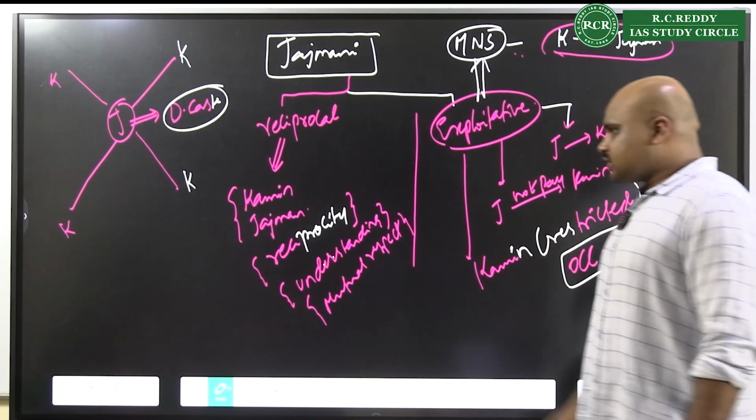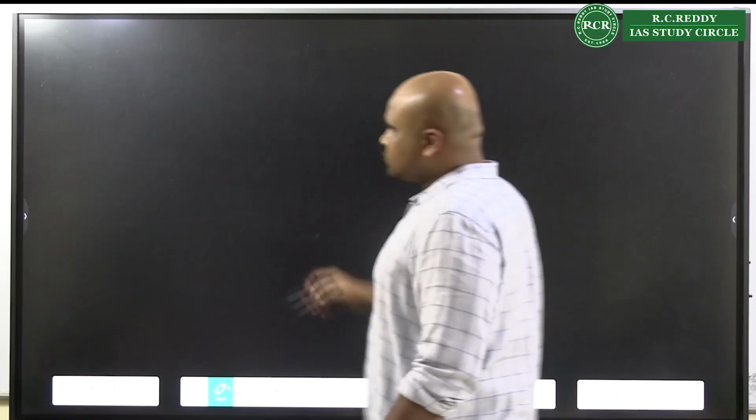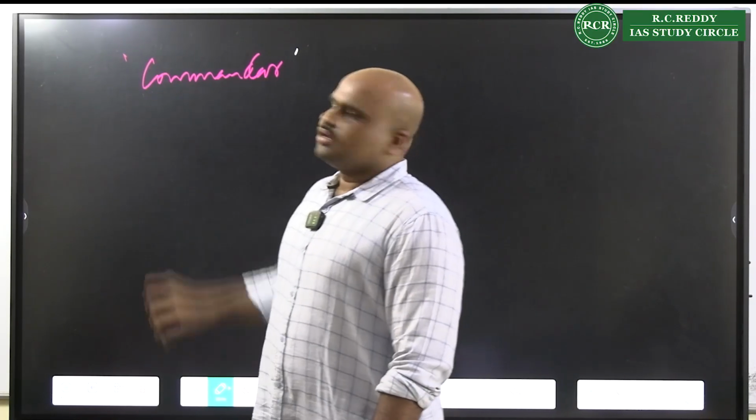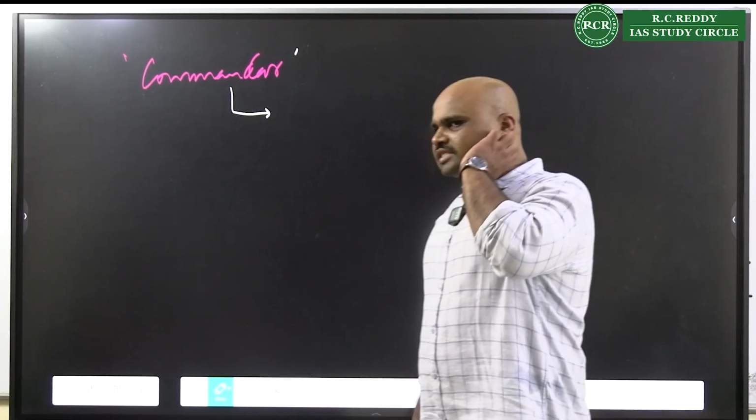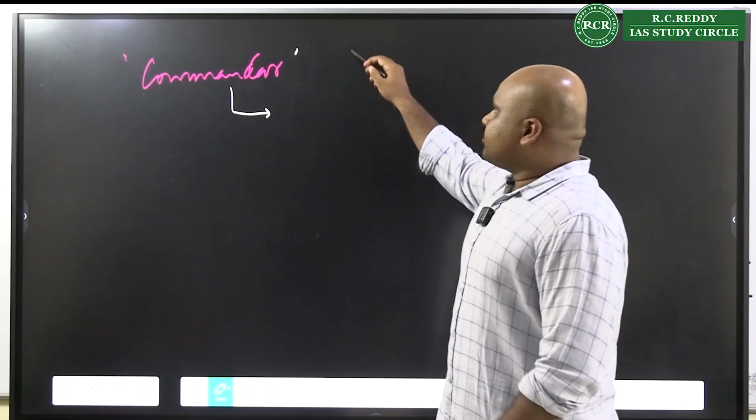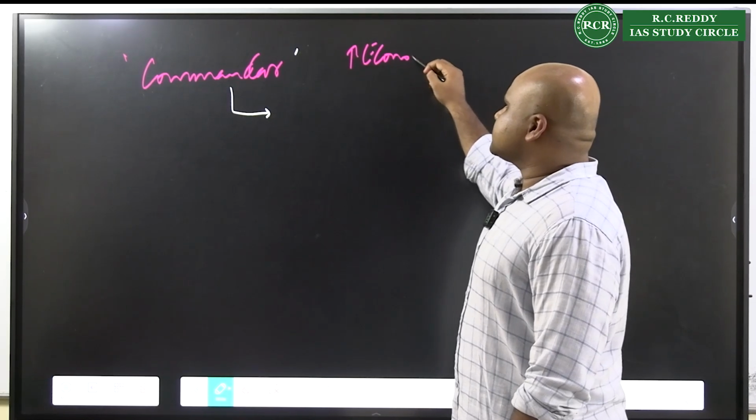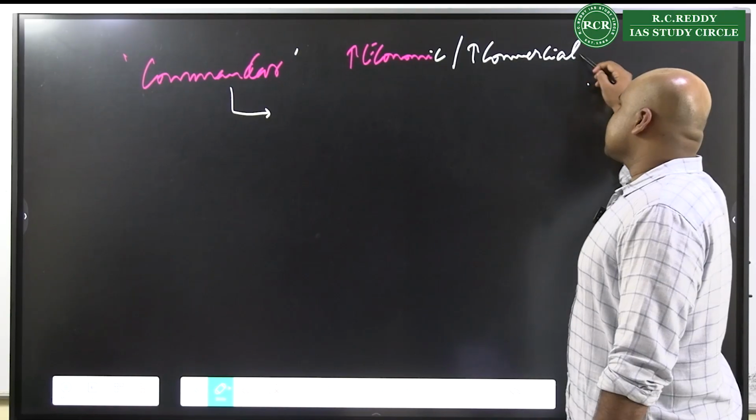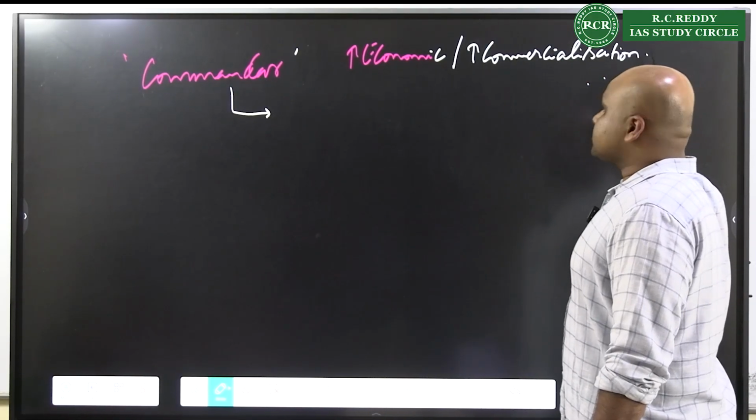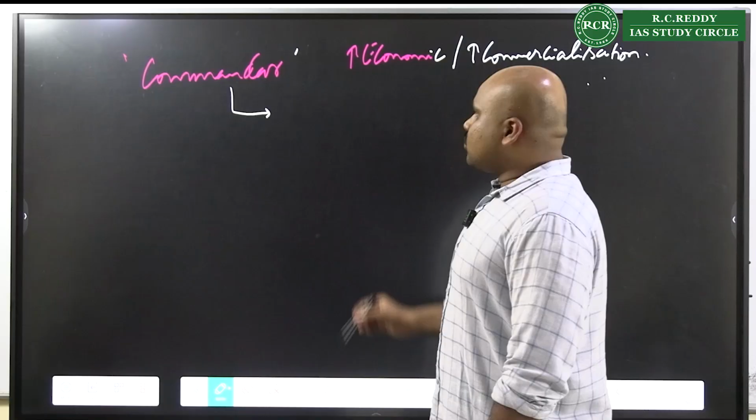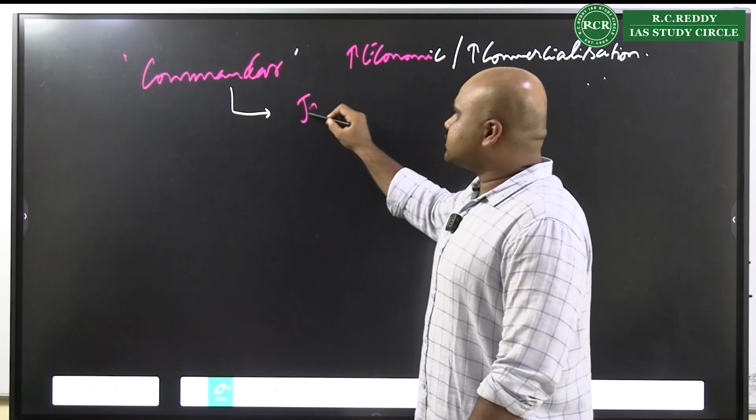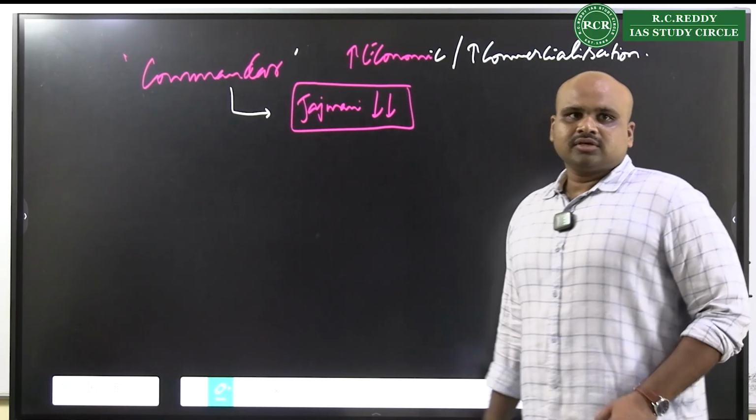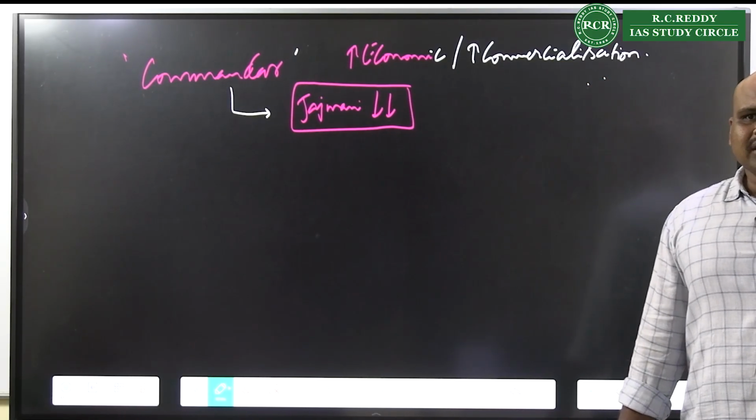Now one very important dimension here is, there is a person by name Commander. This commander as an individual says that because of the growing economic systems and the growing commercialization, the Jajmani system is seen to be reducing in relevance.